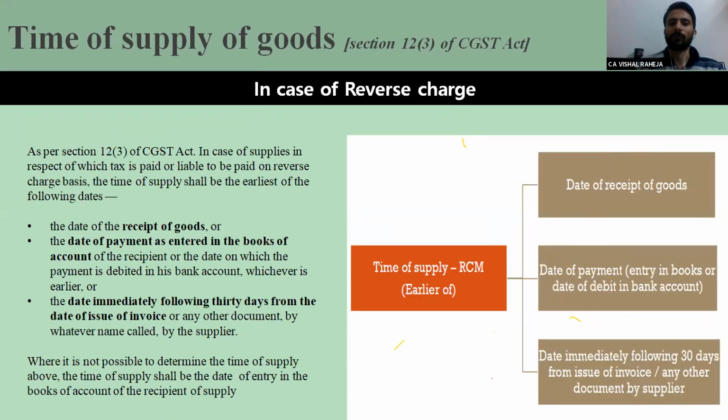Now, what will be the time of supply in case of reverse charge? In that situation, sir, whether notification 66 will apply or not, if the goods are taxable under reverse charge. We have discussed notification number 66 has deferred the payment rule. So my query to the participants is, in the case of goods which are taxable under reverse charge mechanism, whether notification 66 would apply or not.